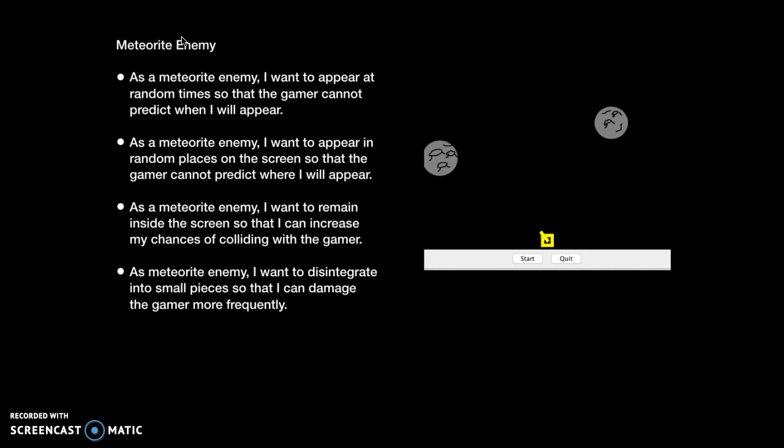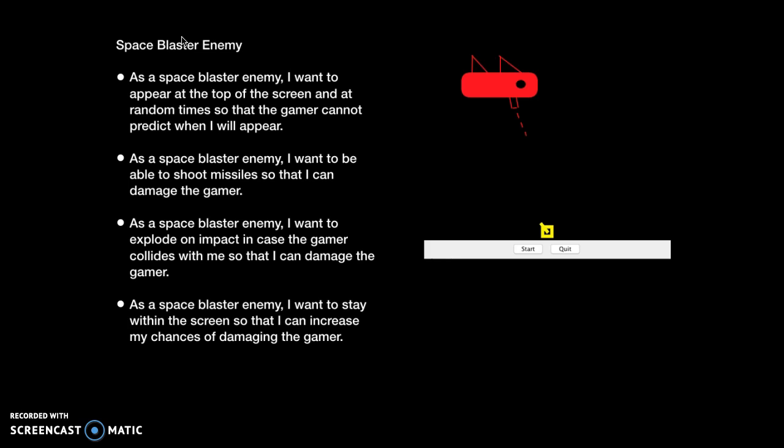As a meteorite enemy, I want to disintegrate into small pieces so that I can damage the gamer more frequently. As a space blaster enemy, I want to appear at the top of the screen and at random times so that the gamer cannot predict when I will appear.